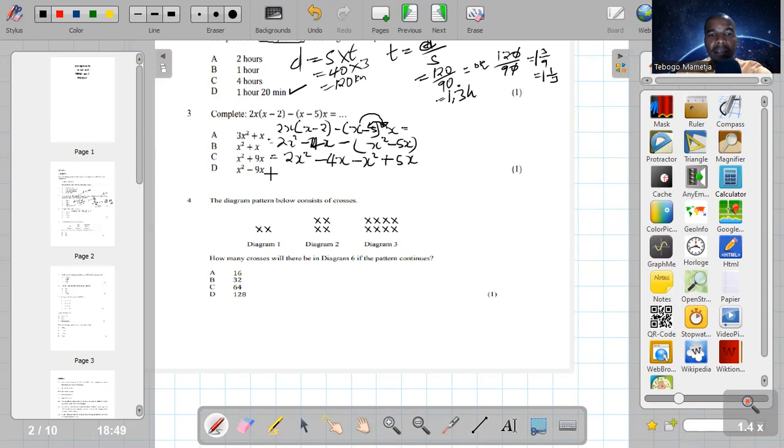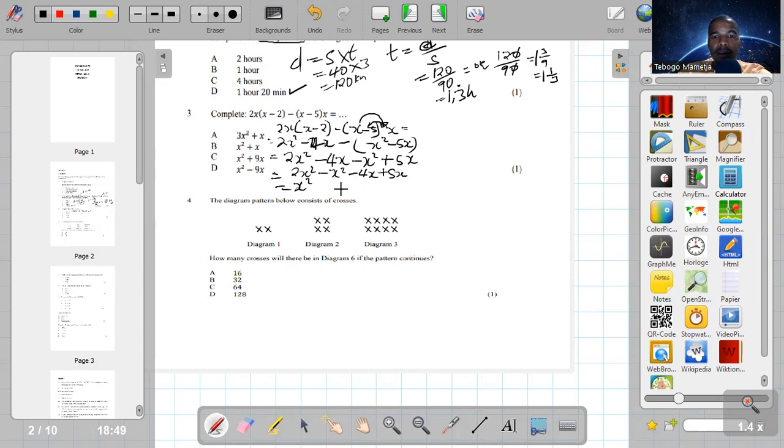So your answer now, if we add like terms: 2x squared should go with negative x squared, and negative 4x should go with plus 5x. So those are your algebraic expressions. So this is 2x squared minus 1x squared. x squared is the same as 1x squared, which is x squared.